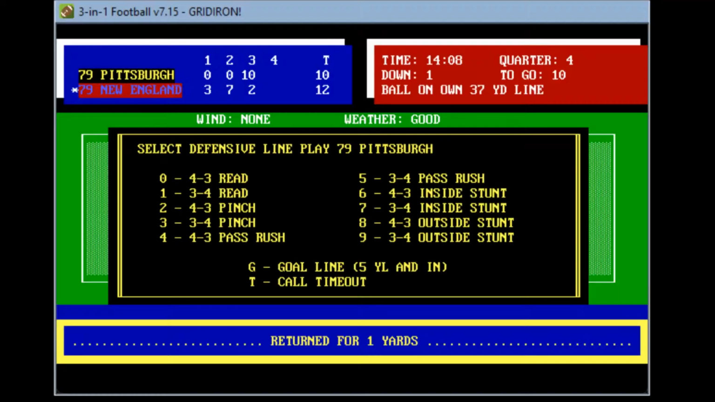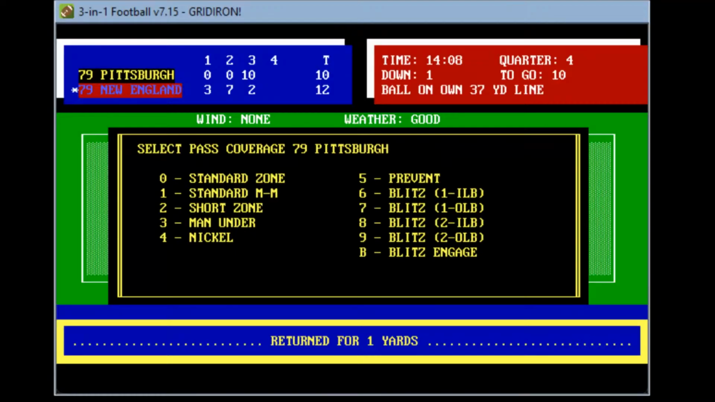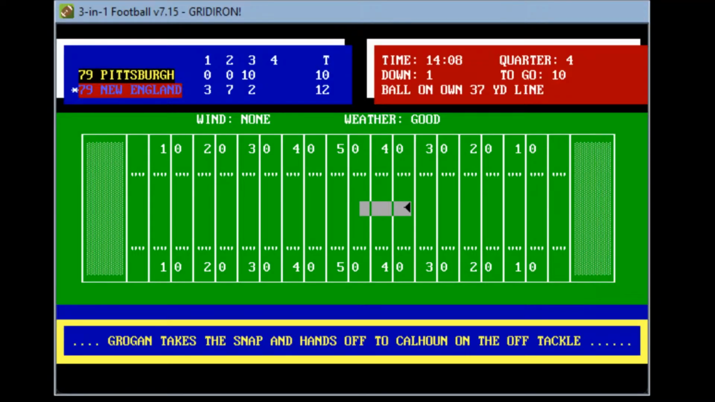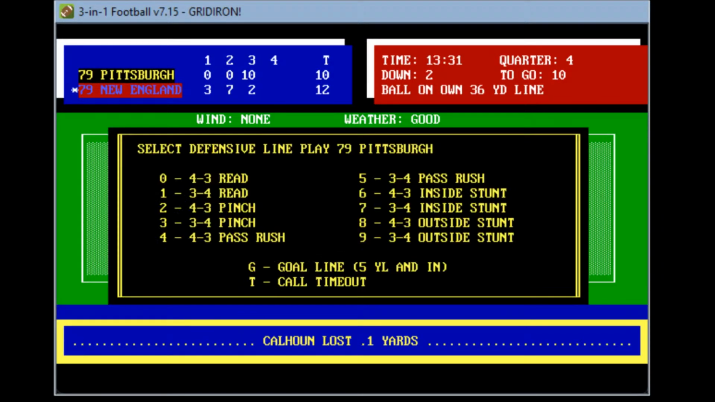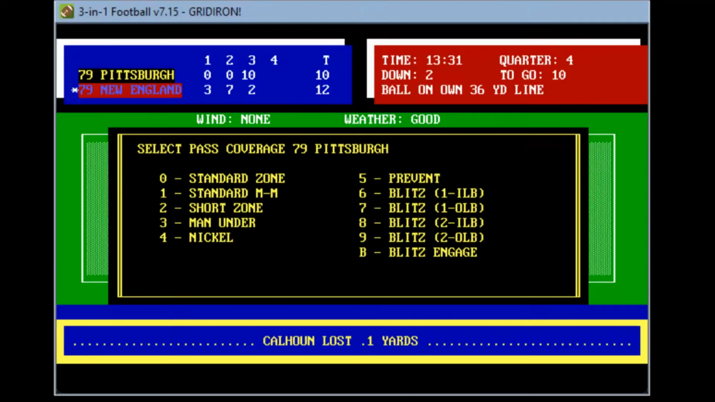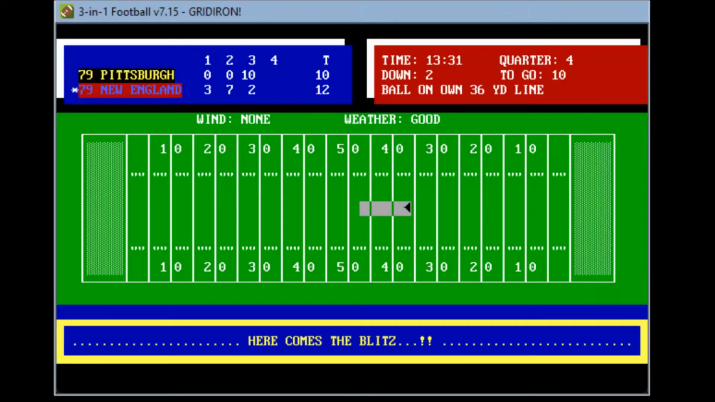Pittsburgh again knows what they're coming out with. They are going to come full blitz here. Takes a snap, hand down, he goes quickly. He lost maybe a yard. 2nd and 10, 13:31 to play in the fourth. New England has a 2-point lead. Very precarious lead. Pittsburgh again gonna bring the noise.